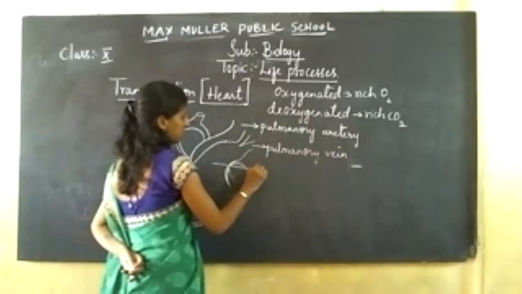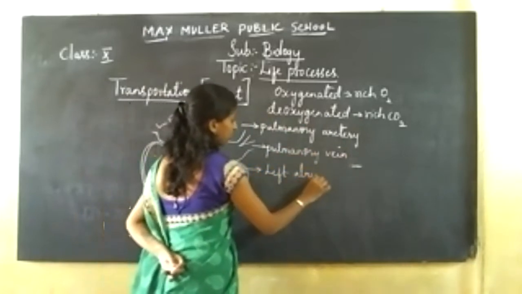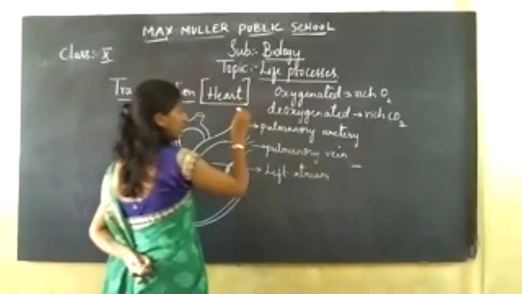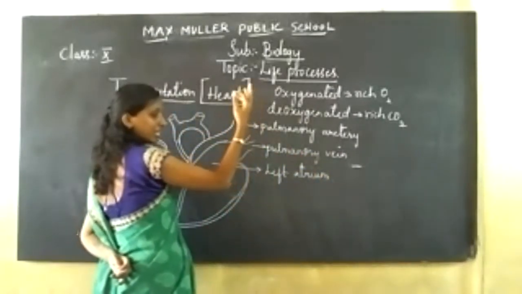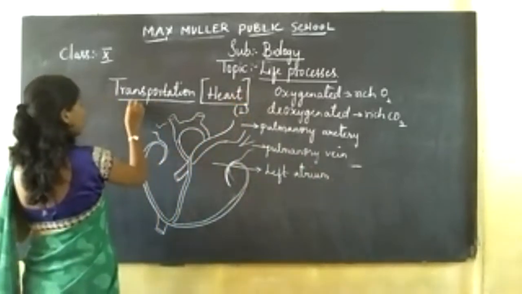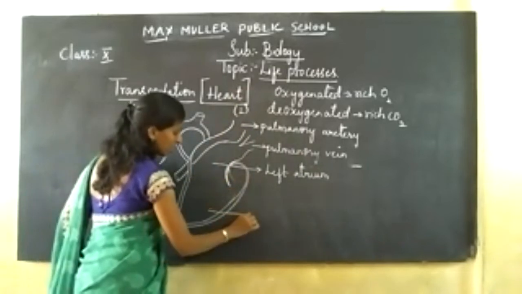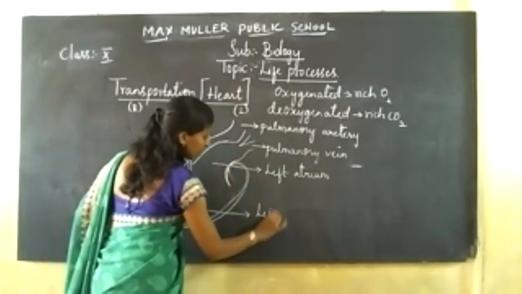And this is nothing but called the left atrium. So in any anatomy class, left and right: what I'm writing on my left side will be your right-hand part. So this is the left atrium, and the lower part is called the left ventricle.